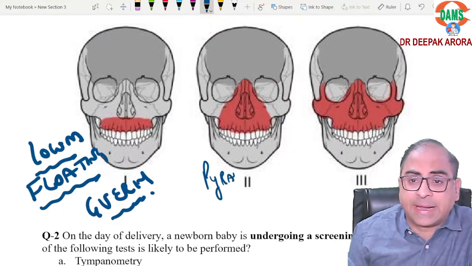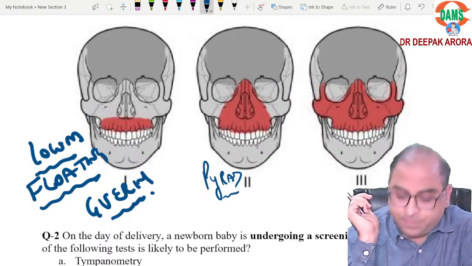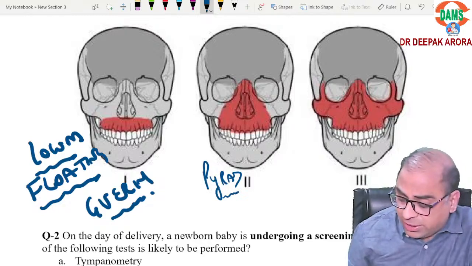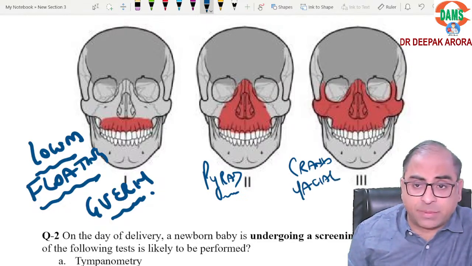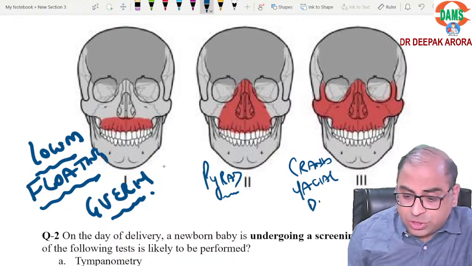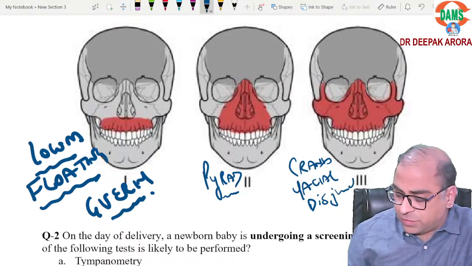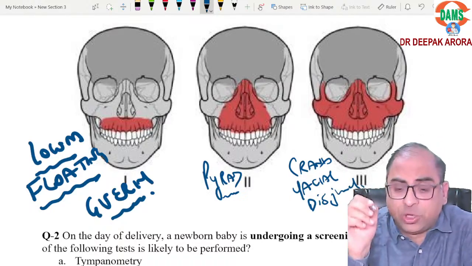We call it pyramidal fracture. Lee-Fort 2 is pyramidal. Lee-Fort 3 is known as craniofacial. Cranium separated from the face. Craniofacial disjunction. Craniofacial disjunction. Remember, craniofacial disjunction.